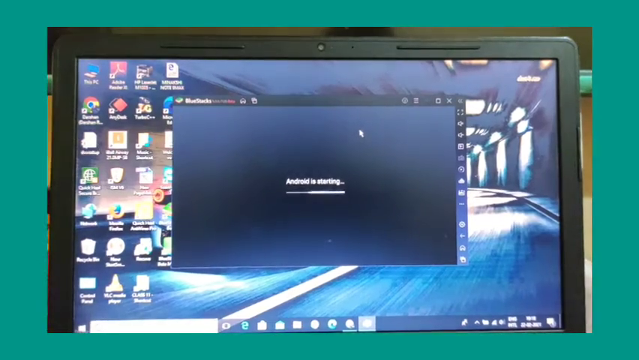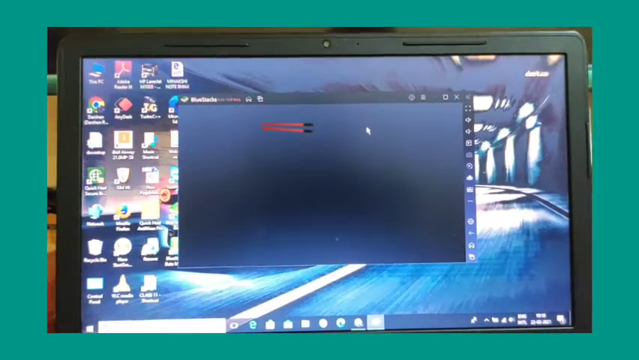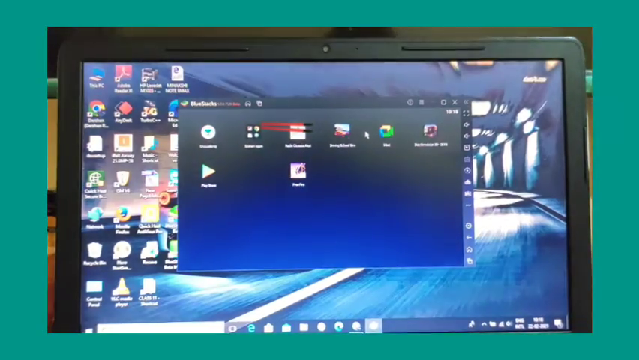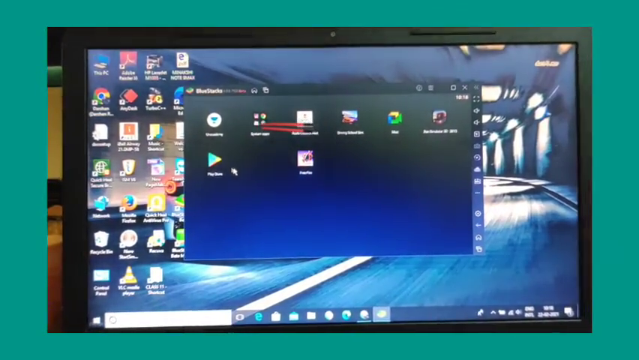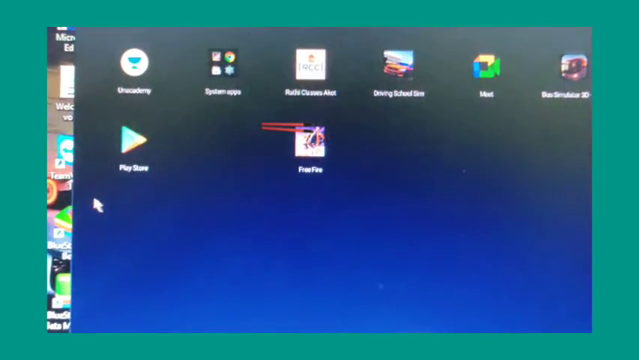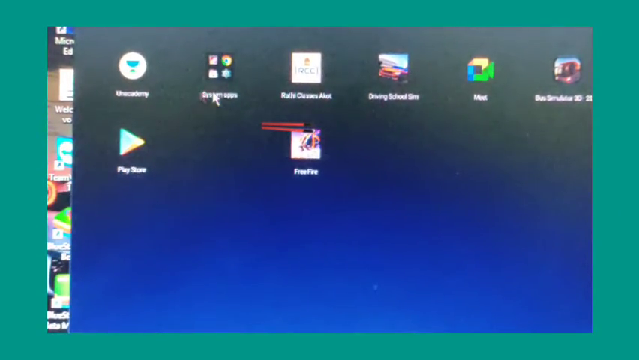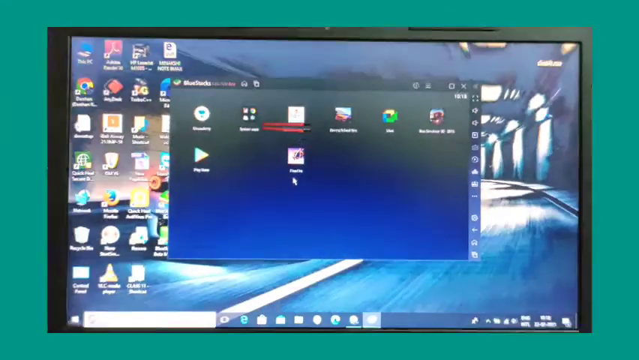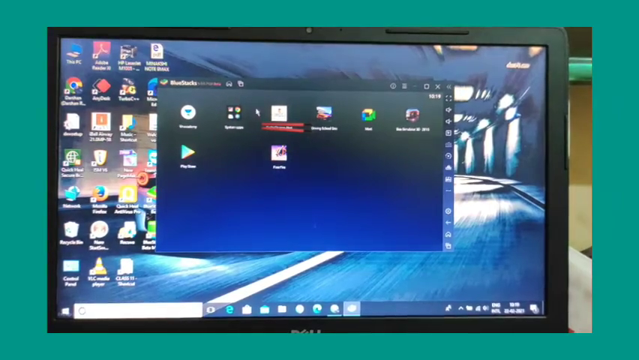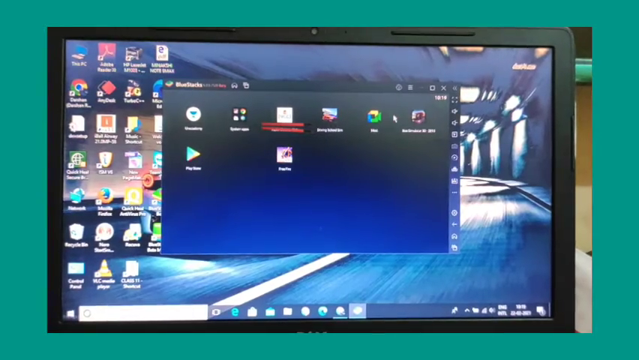Here you see that Android is starting, means it is starting over there. Now the interface is coming. Here you see, here is the Play Store, and here are some system apps. I have many other applications, but when you firstly download this Bluestack 5 beta version, you will get only the Play Store and the system apps, not the other ones.